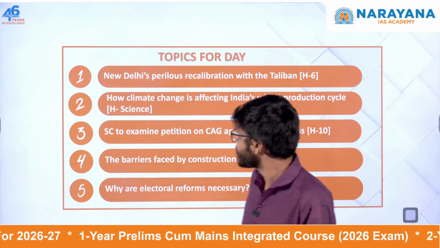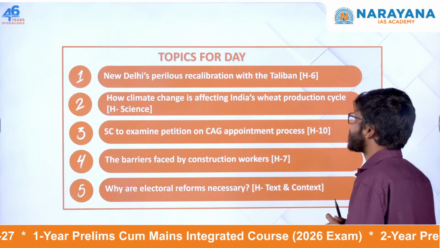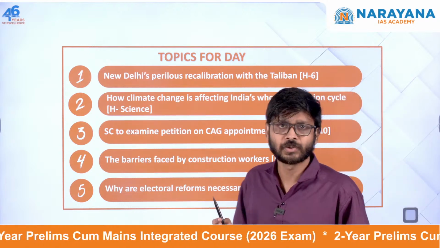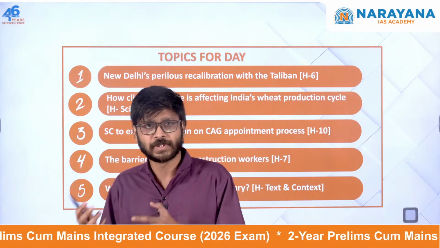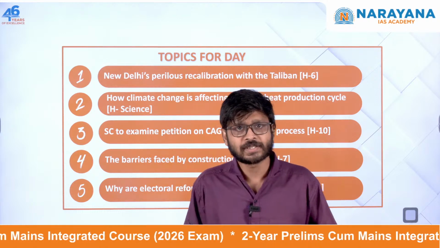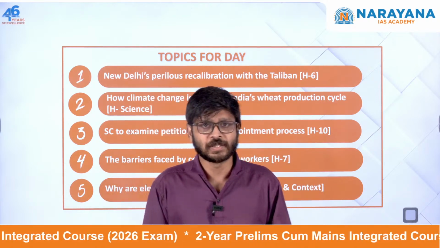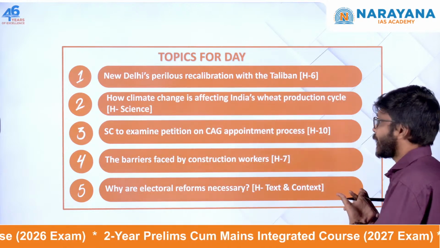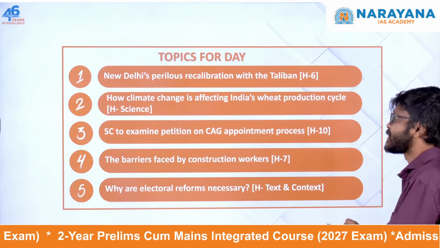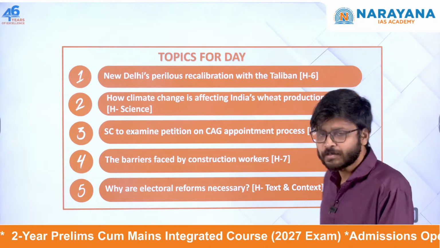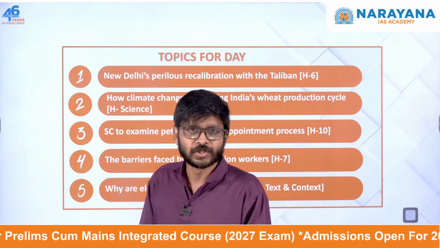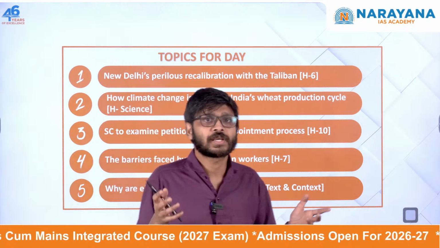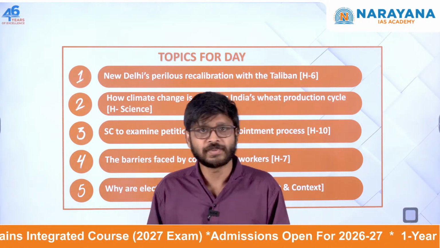The first topic is New Delhi's perilous recalibration with Taliban. Again, this is related to India-Taliban diplomatic ties. New Delhi is going for a very risky diplomatic recalibration with the Taliban. Another one is related to climate change and wheat: how climate change is affecting India's wheat production cycle. Again, this is from The Hindu Science page only. So how climate change is disrupting India's wheat production.